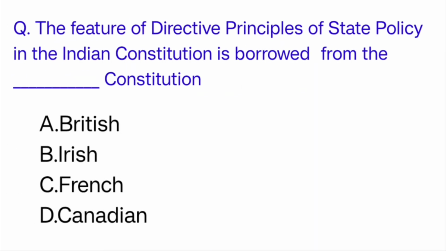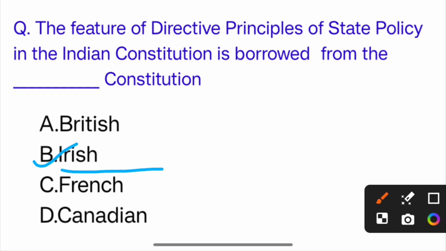The feature of directive principles of state policy in the Indian constitution is borrowed from which constitution? So the correct answer is option B, Irish constitution.